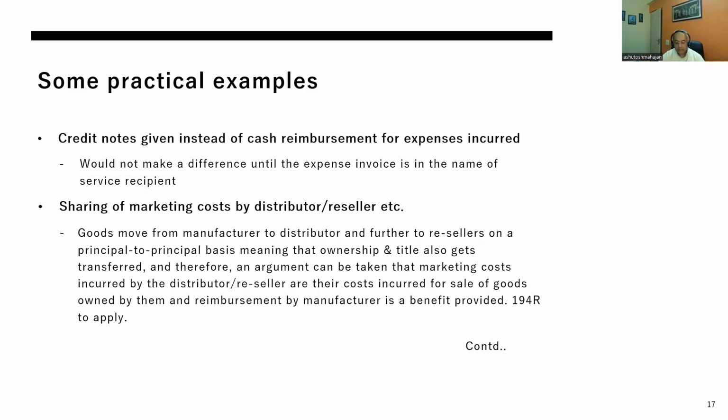It clarifies and specifies that any kind of reimbursement you are making will be treated as a benefit unless the invoice is directly in the name of the benefit provider. So if the sale price is adjusted on the aspect of reimbursement, then the same may not be considered as a discount.